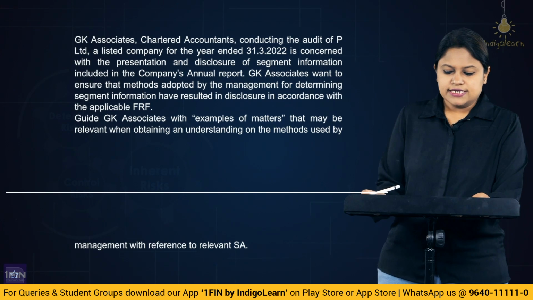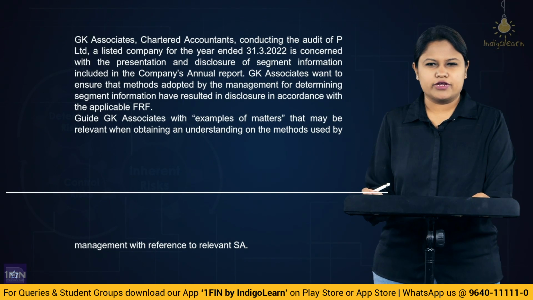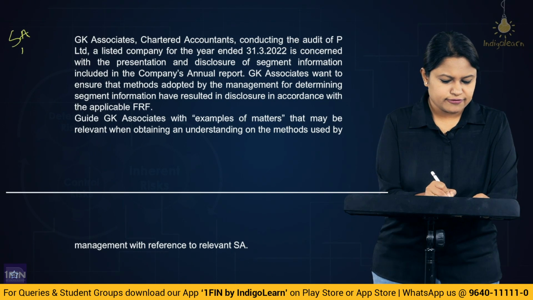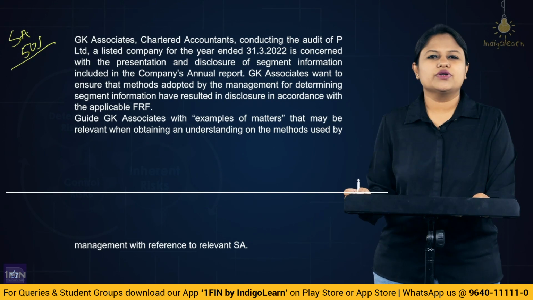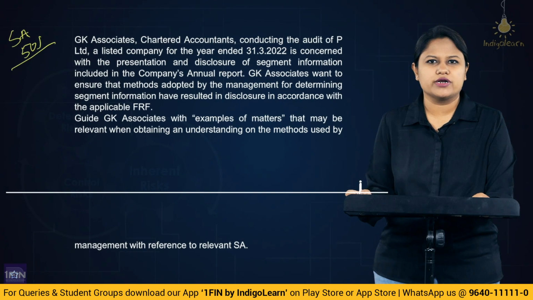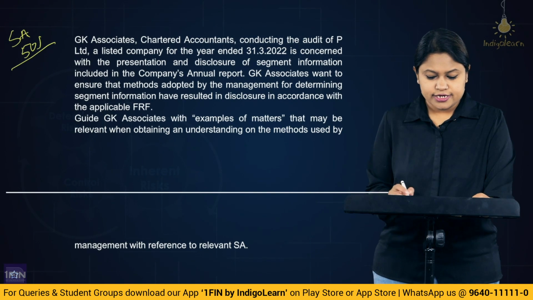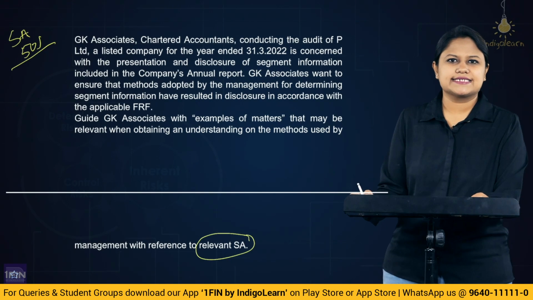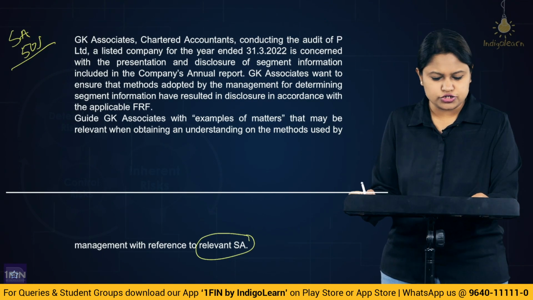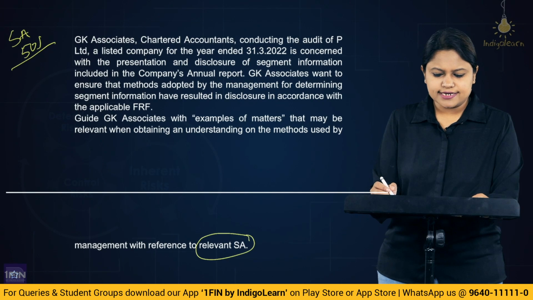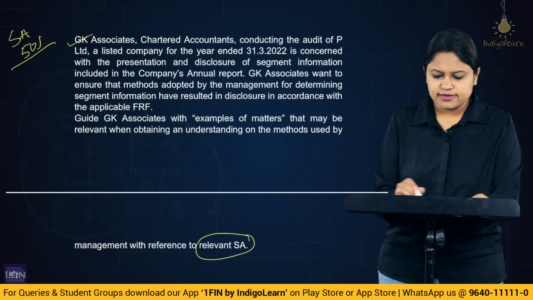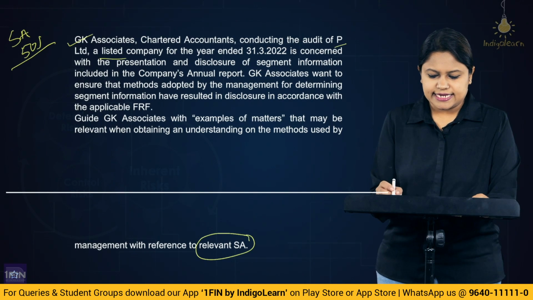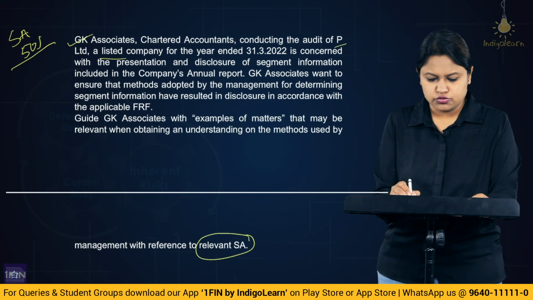Alright, now, if you understand properly, they have given you an indication of segment information, so we could definitely relate to SA 501. Because only in this particular standard, we are focusing more on what? Segment information. Alright. So, relevant SA for us is what? SA 501. Now, let us understand the question, analyze and then come to a conclusion. So, the chartered accountants here are GK Associates. They are conducting the audit of P Limited, which is a listed company. And the year ending is 31/3/22.